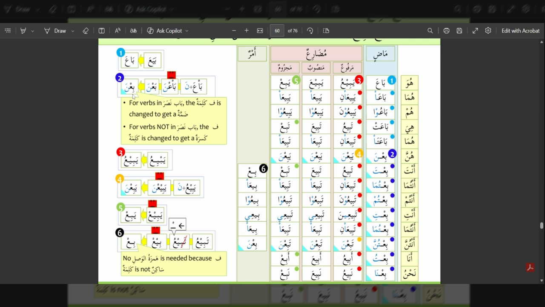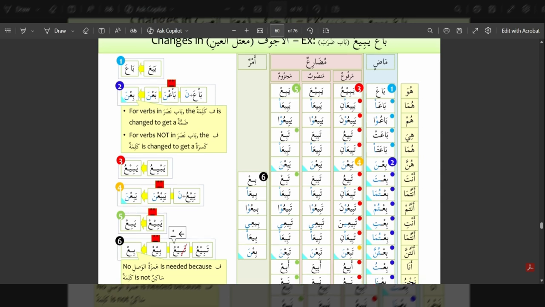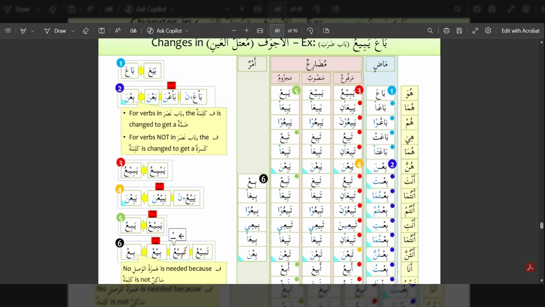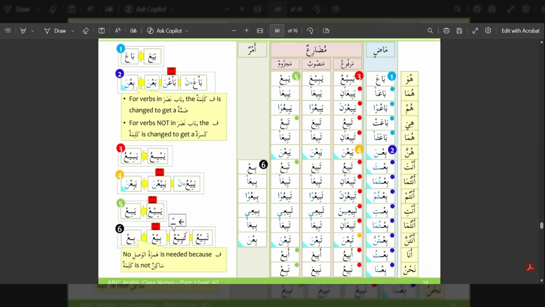So it is good to note that for verbs in the bab nasara, the fa kalima or the first root letter is changed to get a dhamma, but for verbs which are not in bab nasara, the fa kalima or the first root letter gets a kasara. So as we can see, this gets a kasara as this is in bab daraba and not bab nasara. So this is bi'na. Then we have bi'ta, you sold, male.